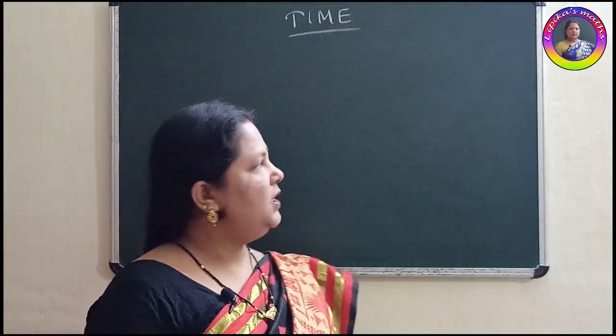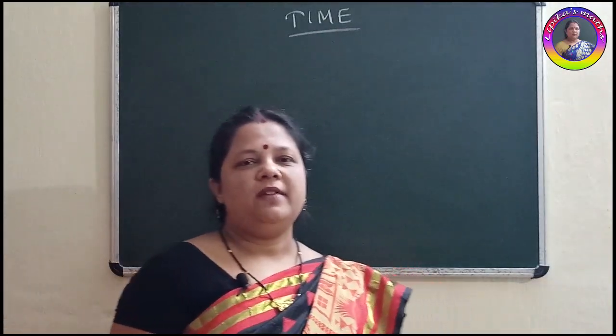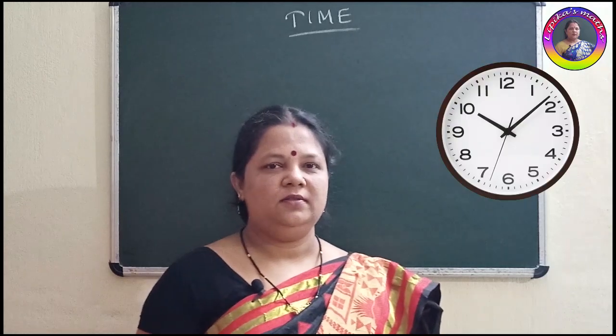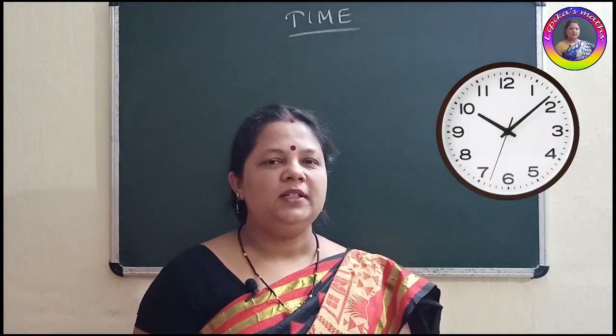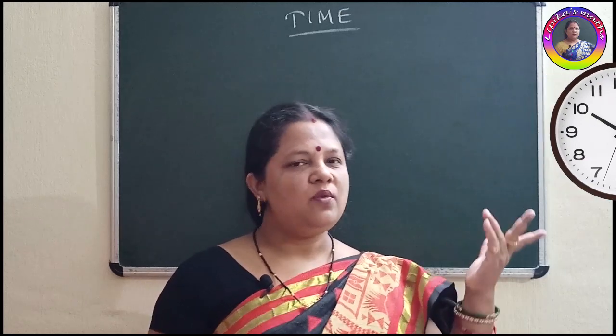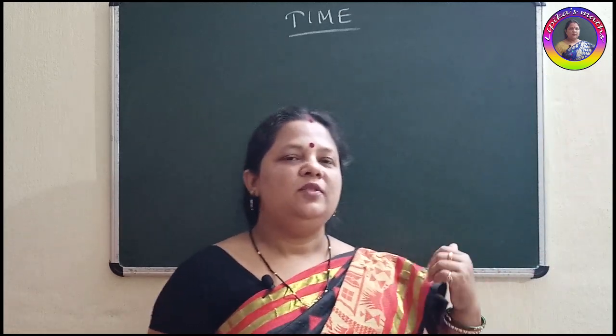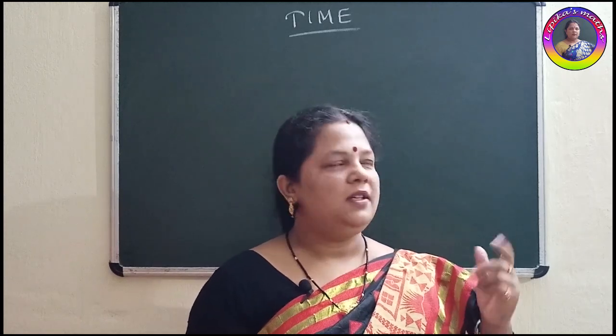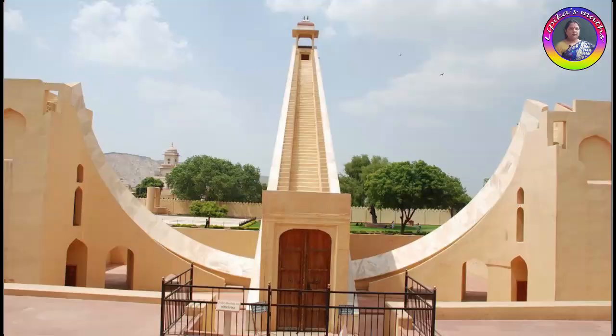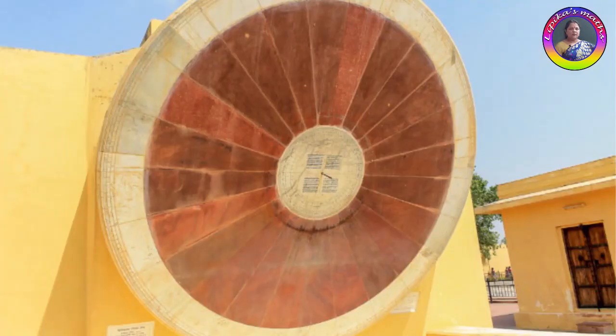Okay. So here we can see, children, I have taken one clock. Why have I taken it? To identify the time, to know the timing. In earlier times, there was no clock. How did people know the timing then? People used to know the timing with the help of the sun. With the sun rays, they were aware of the timing, that this is morning, this is afternoon, this is evening, this is night.